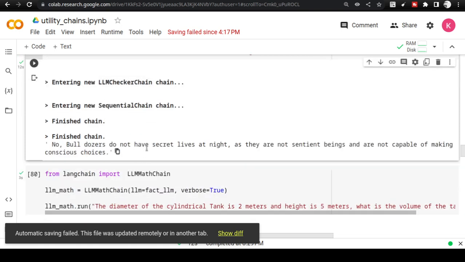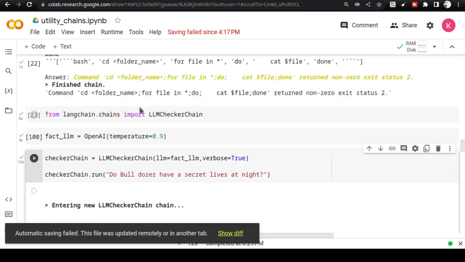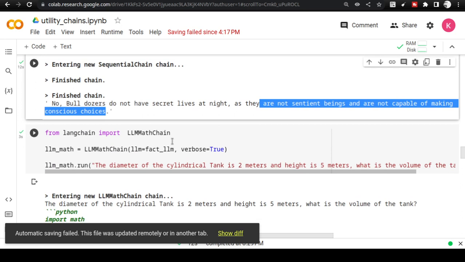So rest assured, they are not sentient beings. Last time it said that it is a machine, but this time it is saying they are not sentient beings and are not capable of making conscious choices. So you see the difference between 0.9 and 0. How it responds, these things are subtle. However, you will know this only when you yourself execute it.